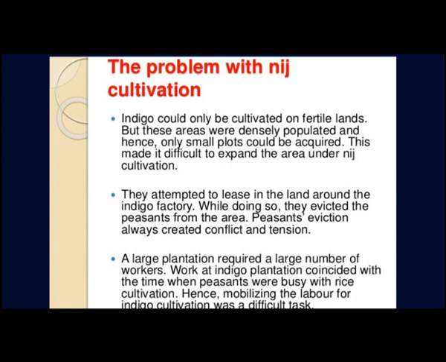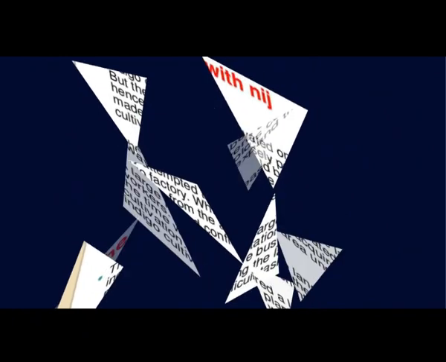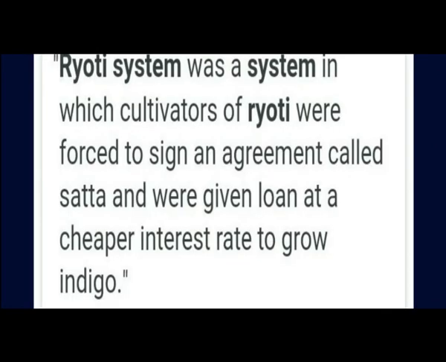But as indigo plantation was expected to get better returns from sale, big farmers tried to compete and therefore there was social conflict and unrest. Now let us see the next system, that is royalty system.